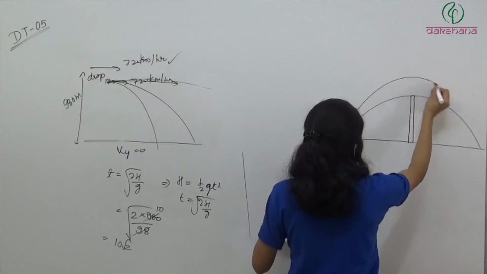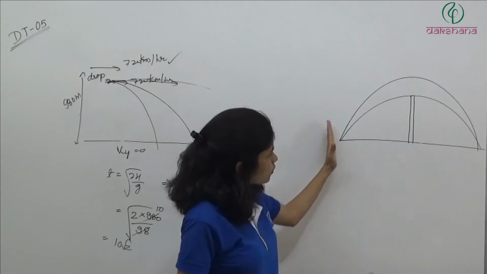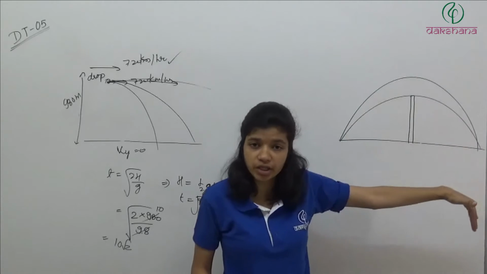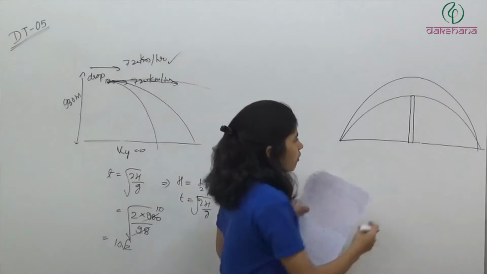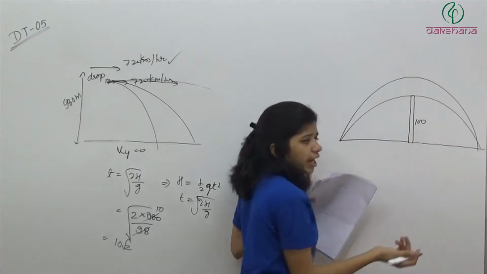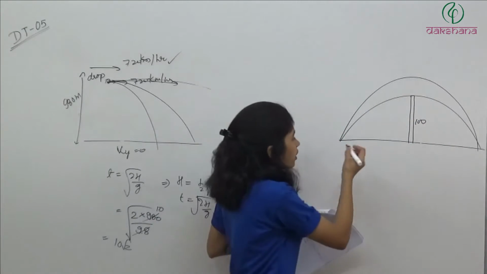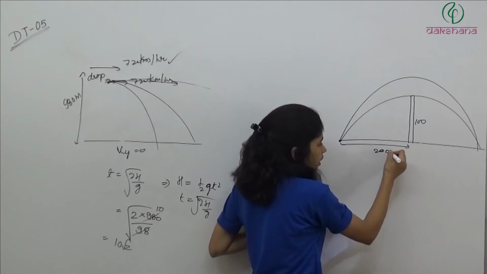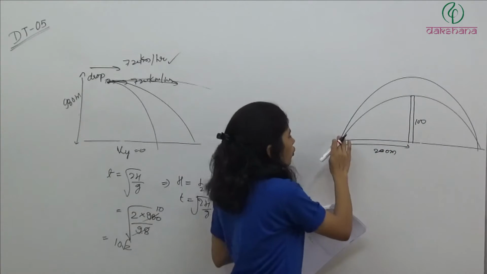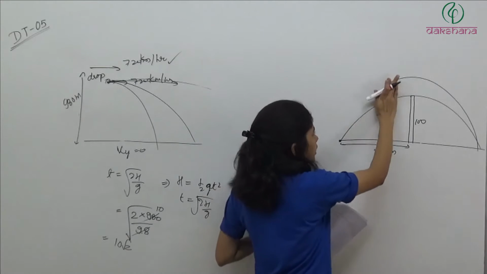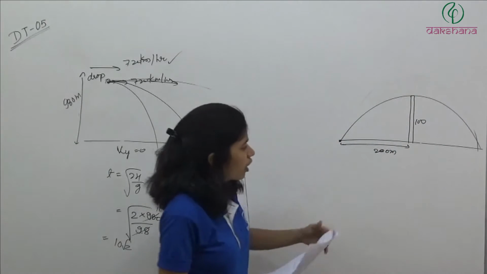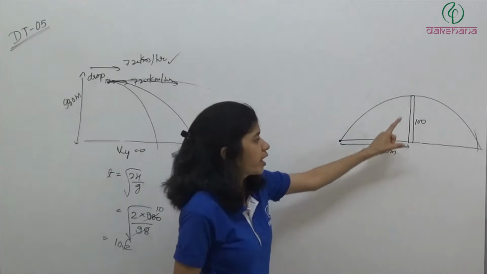Just pass means the maximum height should come exactly here. The object does not have to go like this, the object has to just pass. So the object has to just pass the 100 meter tower. Basically its maximum height will be 100 meter, and the tower is 200 meter away from the point of projection. So simply, we have got half of the range and the maximum height.